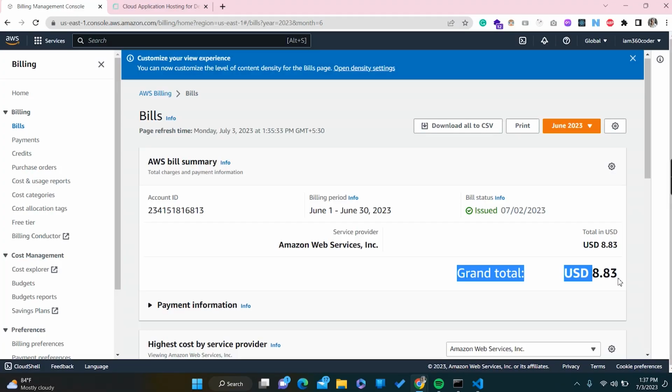It asked me to pay this amount, 8.83. I will definitely tell you, this is not a big amount. Monthly 2700 rupees is not a big amount, but if you don't have any return from that application or service you are offering, then maintaining this much monthly is not worth it. So that's the intention I want to give in this video.